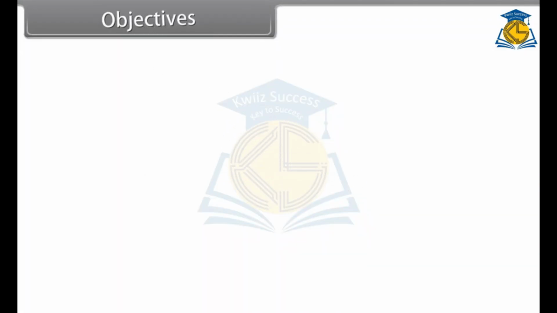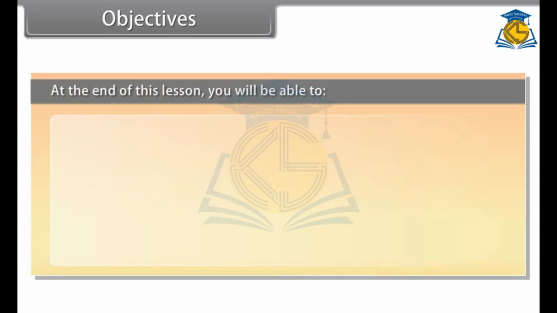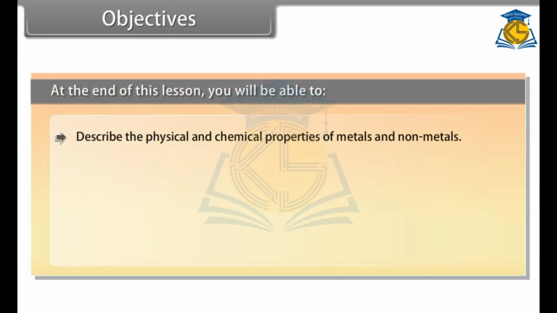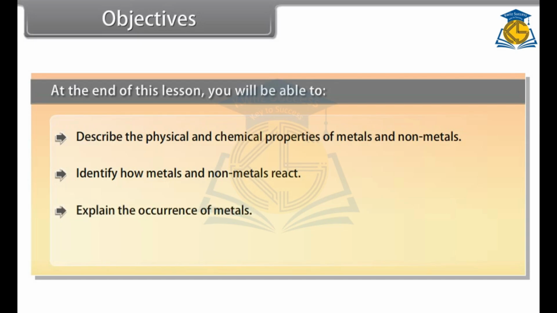Objectives. At the end of this lesson you will be able to describe the physical and chemical properties of metals and non-metals, identify how metals and non-metals react, explain the occurrence of metals, describe corrosion.